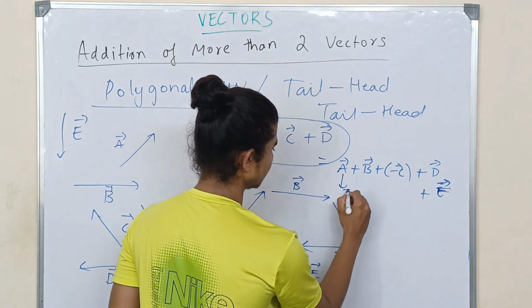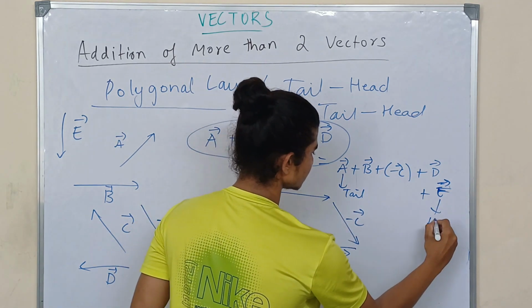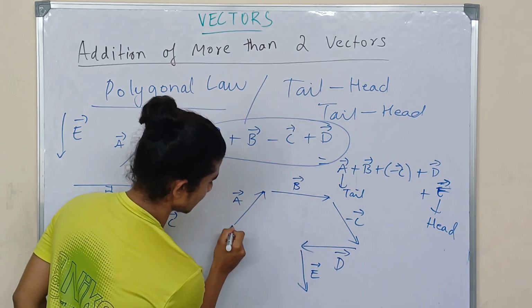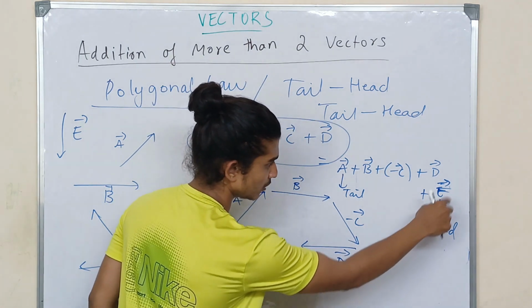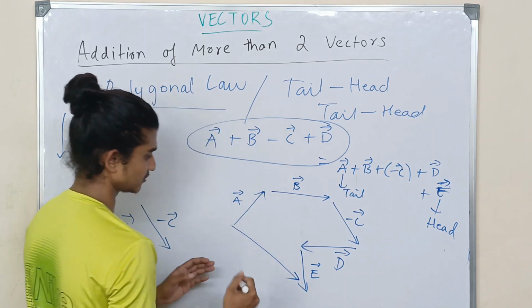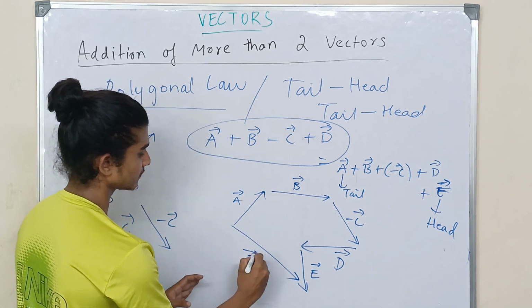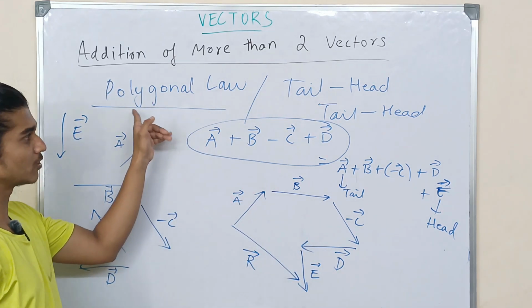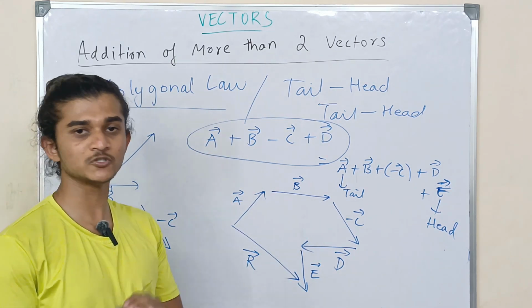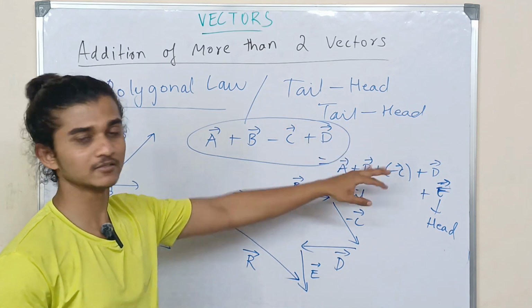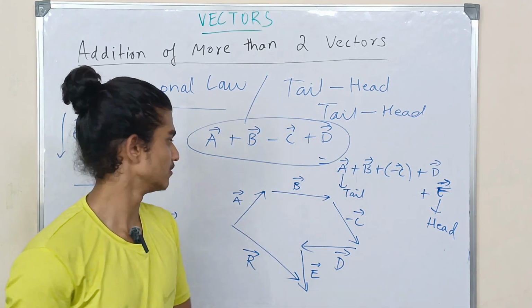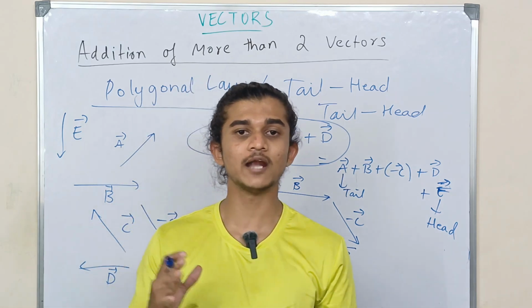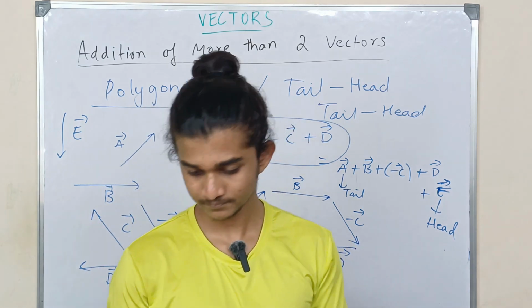The tail of this and the head of this, I have to join them, and I have to write the head towards the last vector. So this is going to be my resultant vector. It is extremely easy. Since it looks like a polygon, they named it the polygonal law. And since the methodology used here is the tail head method, you can call it that way also. So this is how you add two or more vectors.